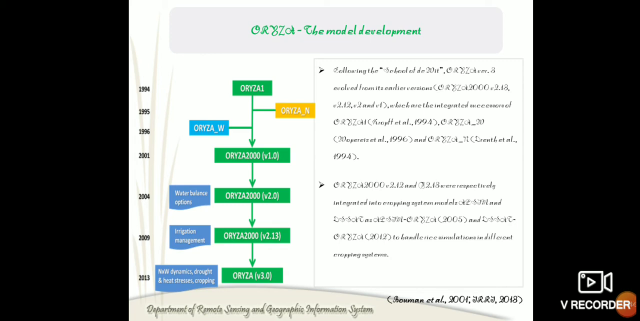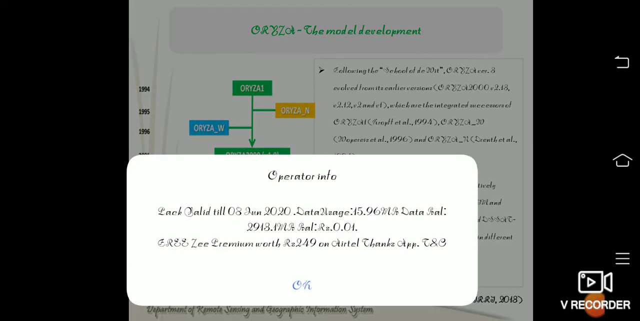And this Oryza model was developed in the year 1994 as Oryza 1. Then it has many versions as Oryza N, Oryza W, and then Oryza 2000 version 1.0 in the year 2001, and later in the year 2004 it was developed with the water balance options as Oryza 2000 version 2.0, and later in the year 2009 Oryza 2000 version 2.13 with irrigation management options, and then in the year 2013 it came with nitrogen and water dynamics and also drought and heat stress options, in the name of Oryza version 3.20.